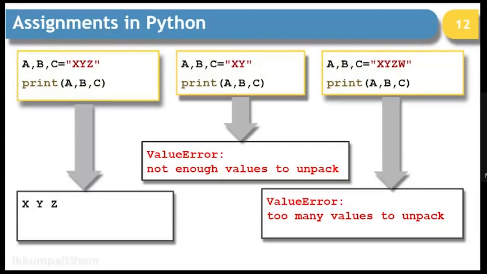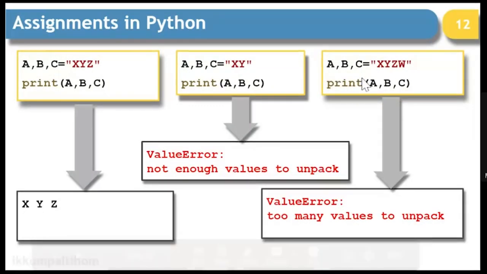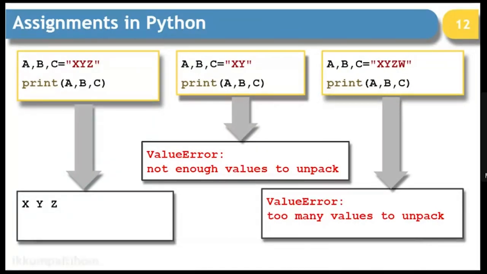But if you have fewer characters inside the string, it will give you an error of a similar kind, where it will say not enough values to unpack. In the same way, if you have more characters inside the string than the number of variables to assign, it will give you an error as too many values to unpack.